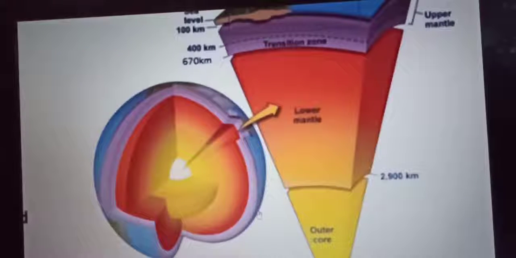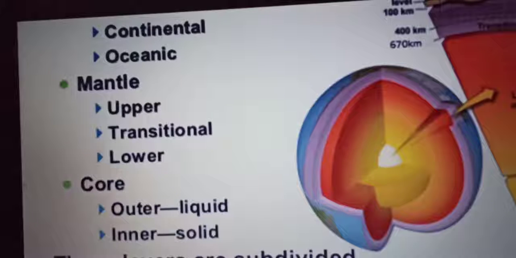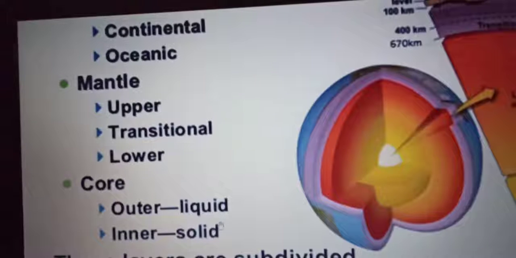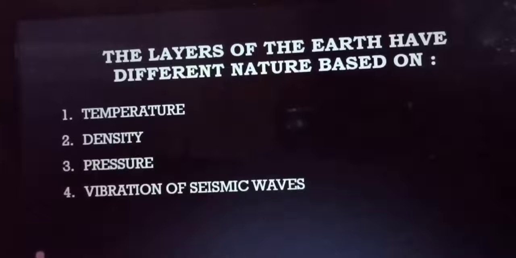Okay, so by calculating this, the temperature at the core is estimated to be 2900 degrees Celsius. In the temperature, it is said that the materials behave either like a liquid or gaseous. The inner core is solid in nature because of the high density and the pressure, but the outer core is liquid in nature.